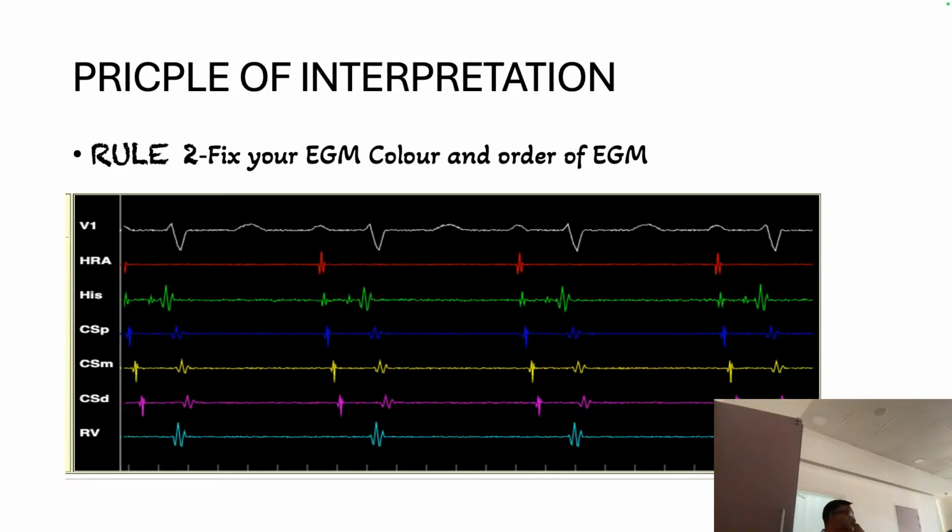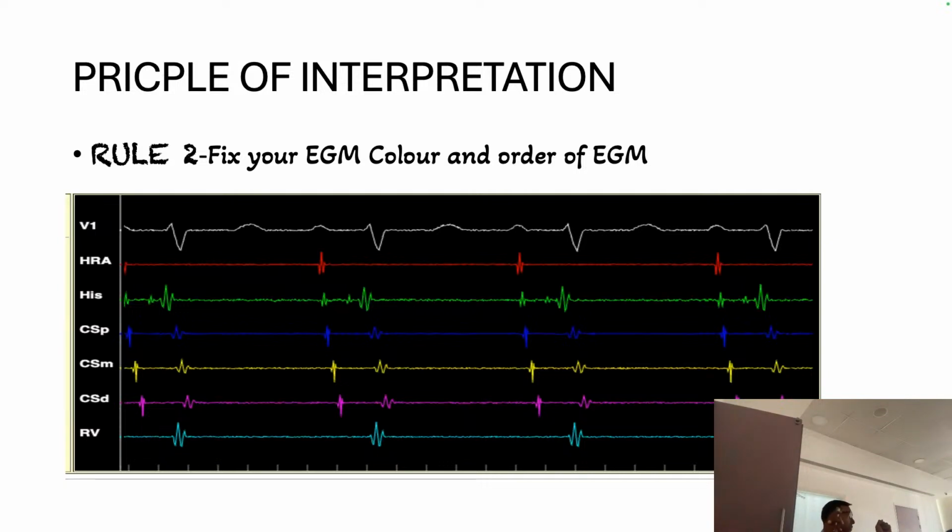This color selection is up to us. For example, if the CS color is coming yellow here, I will go and change the color, so I am always fixed with yellow as my His catheter. Even the location, proximal, distal and mid, is fixed. Our first catheter, the ablation catheter, will be up, and the RV catheter will be up. After that comes His, and after that CS. Or sometimes the RV will be your ablation catheter. When we place the RV catheter in the RV, it will mostly be white. And when we are ablating, we will always concentrate on what signal we are getting.